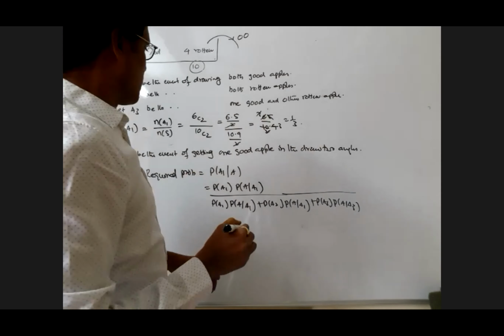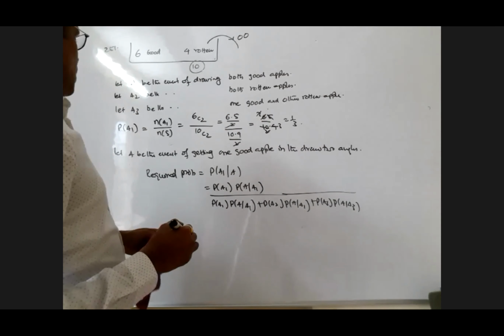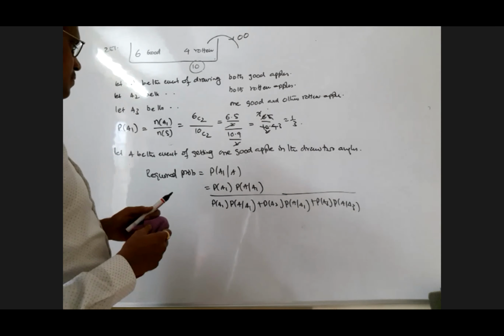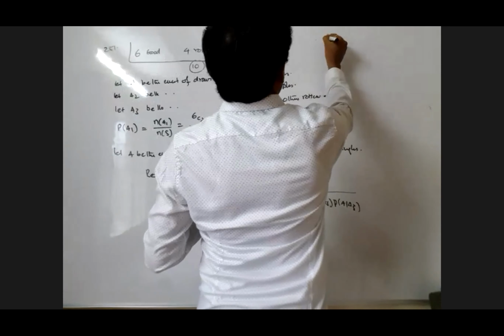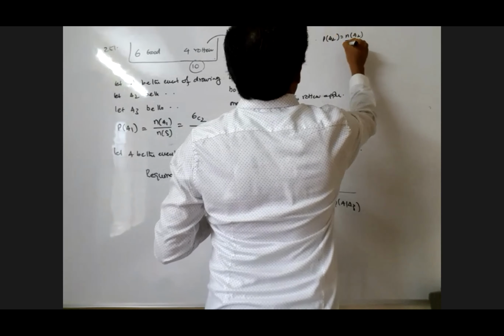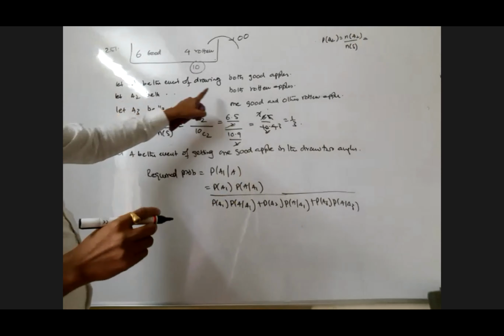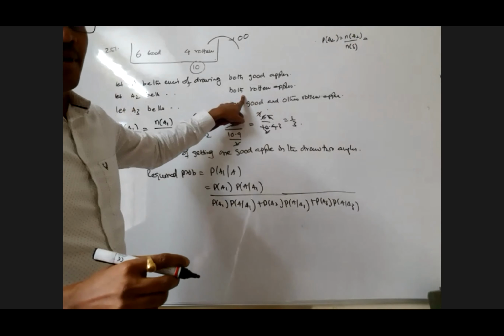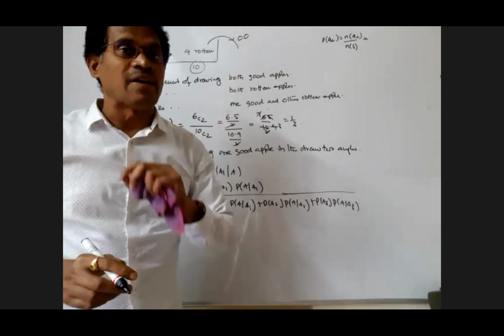I need probability of A2. Probability of A1 I wrote here. Probability of A2 I am writing here. Probability of A2, N of A2 by N of S. A2 means what, my dear? Both are rotten ones. Probability of getting, because we are drawing two apples at a time, both are rotten ones.